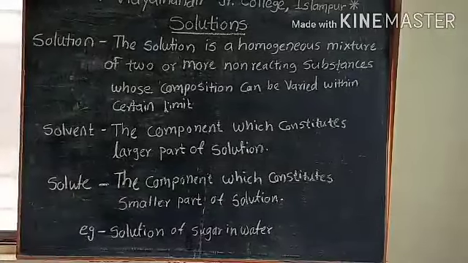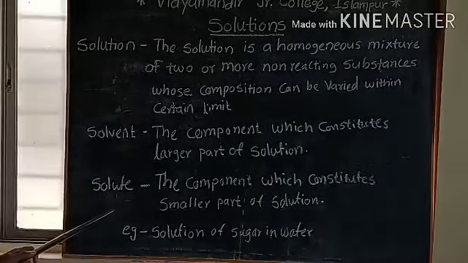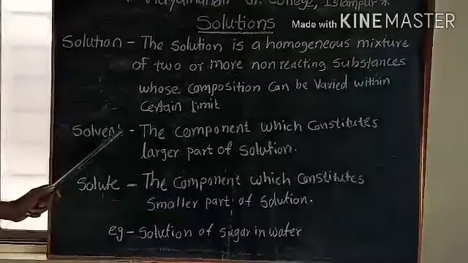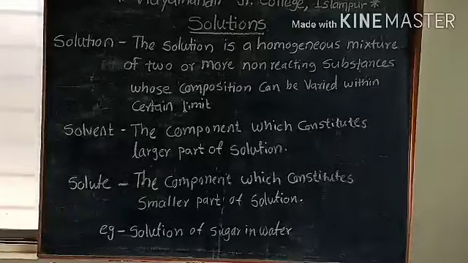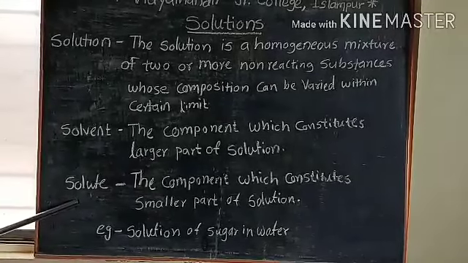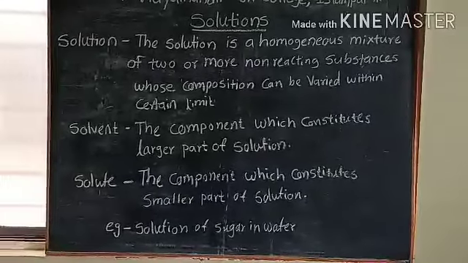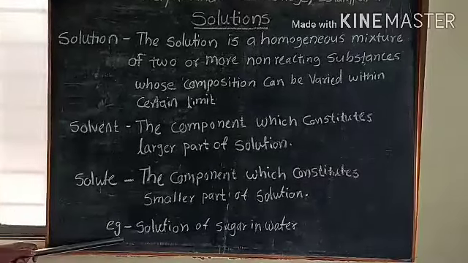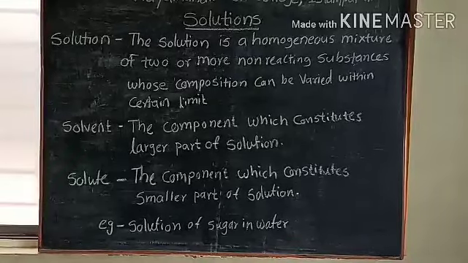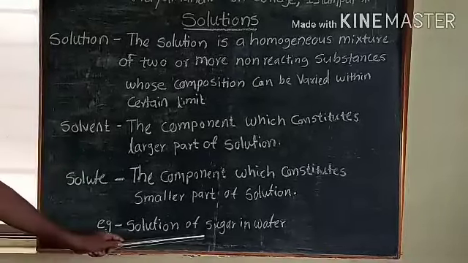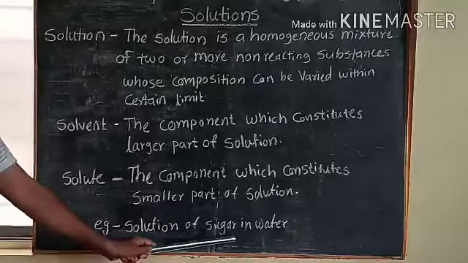In a solution there must be two components. One is called the solute, the second is called the solvent. The solvent is the component which constitutes the larger part of the solution, and the solute is the component which constitutes the smaller part of the solution. For example, in a solution of sugar in water, sugar is the smaller amount, therefore it is the solute, and water is the larger part, which is called the solvent.